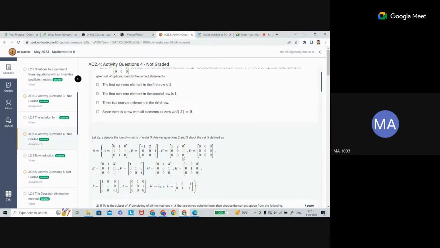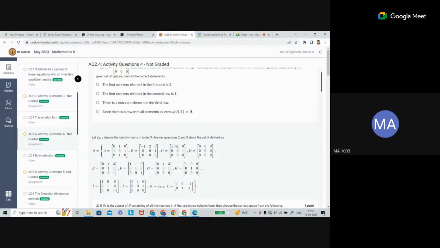Now, what about C? Yes, it is in row echelon form. What about reduced row echelon form? Yes, it is in reduced row echelon form also. Why?